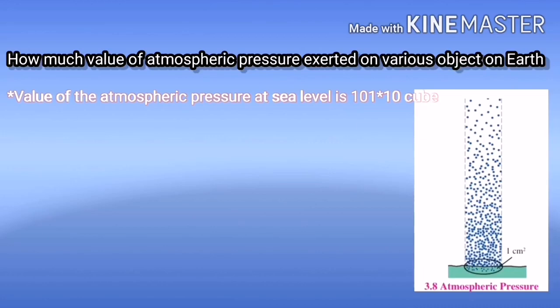At the bottom of this height, the particle density is maximum compared to the top. Why does this happen? Because of the atmosphere. We will talk about this in detail in higher standards. But now remember this: the value of atmospheric pressure is denoted by 1 atm, equal to 101 multiplied by 10 cube, that is 10 raised to 3. Students, I hope you are clear on atmospheric pressure.